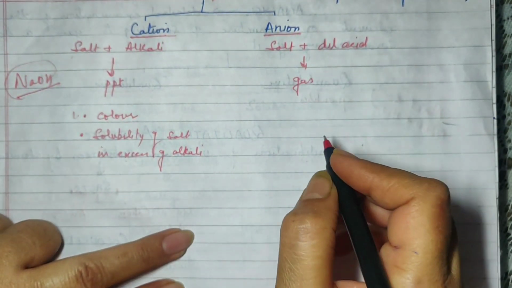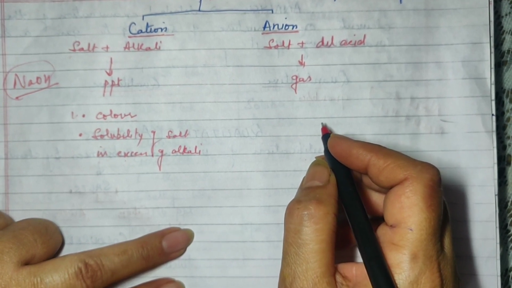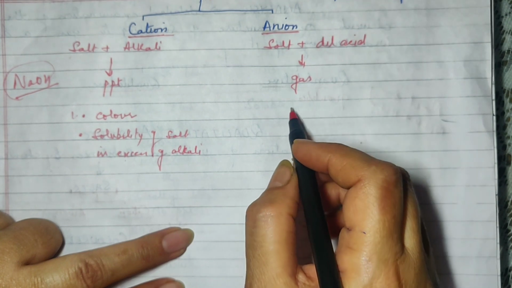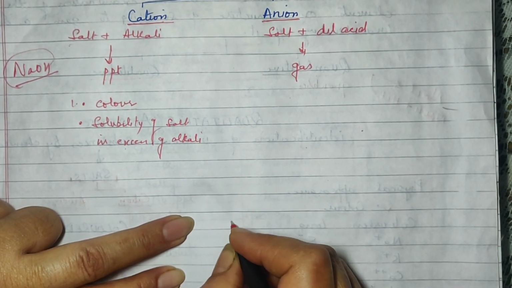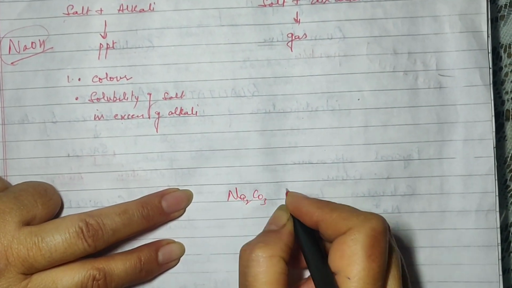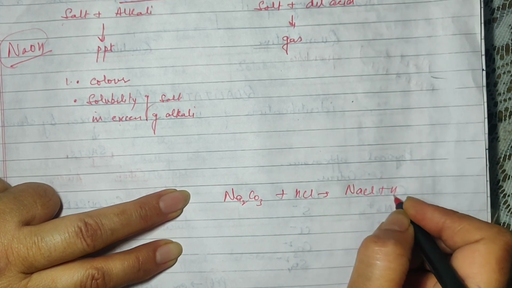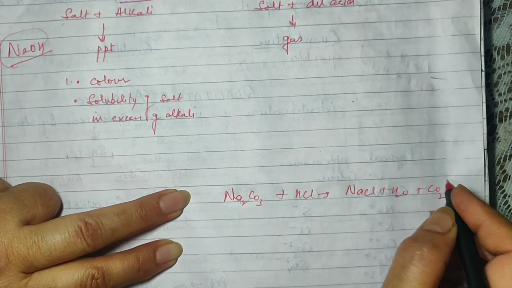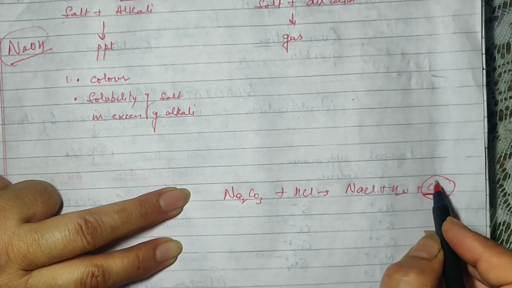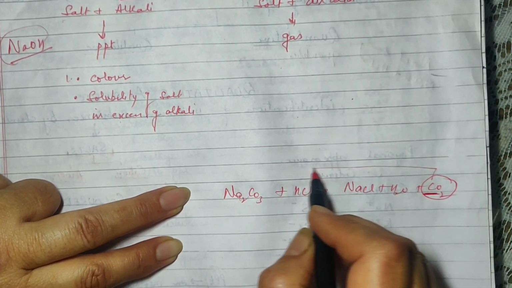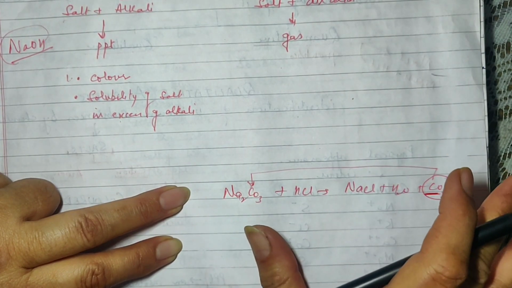Now here I would like to remind you that you have studied the properties of acid, the chemical properties. That means when any carbonate salt is treated with an acid, it always gives you carbon dioxide. Let me take an example. Suppose you are taking sodium carbonate and you are treating it with HCl. This will give you NaCl and water, and it will give you CO2. What we are doing here is that we try to identify and confirm the gas, and on the basis of that gas, we know that the salt is a carbonate or a bicarbonate salt. So this is exactly what we are doing.